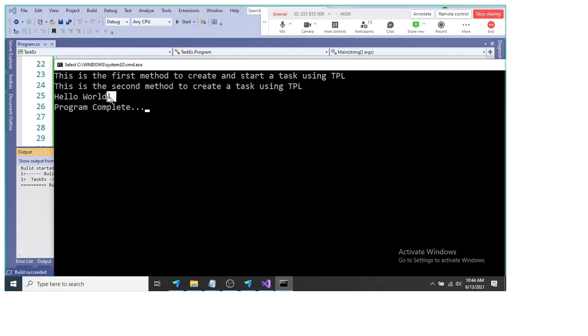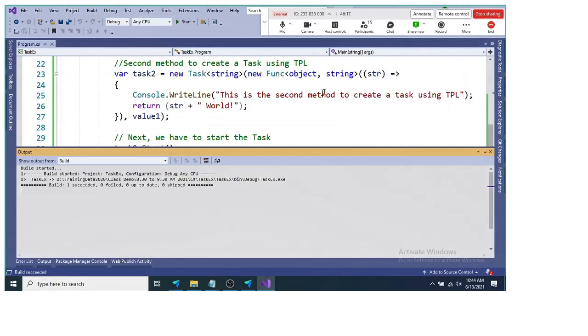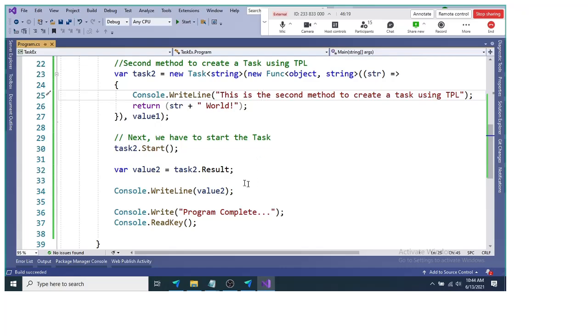Here we have the hello world explanation, which is the result of task 2. We are storing the value in Value 2 and displaying Value 2 here, and then at the end we are saying program completed.